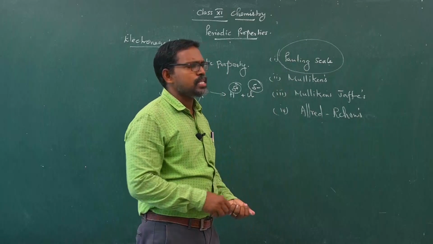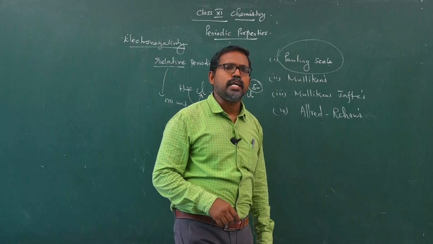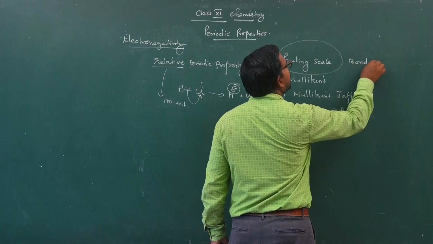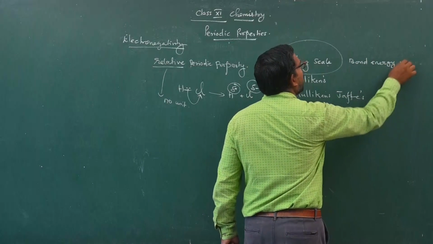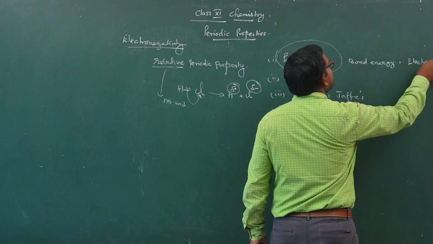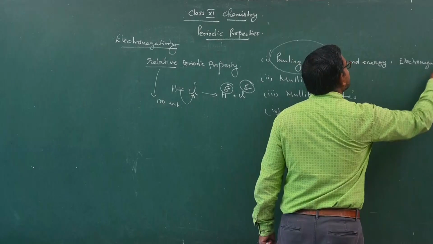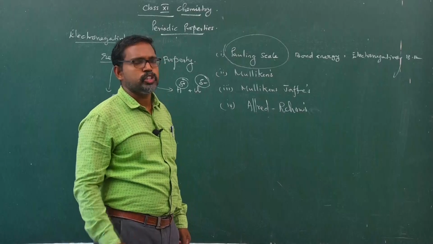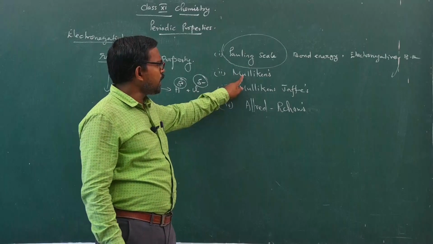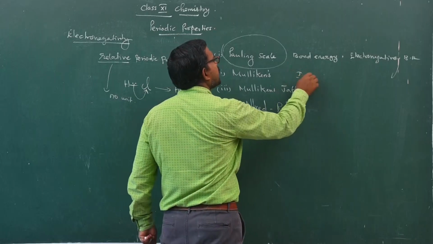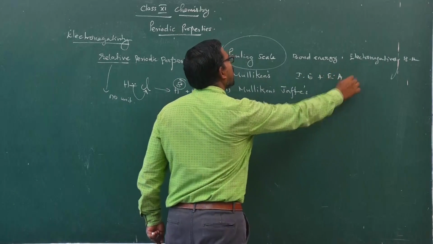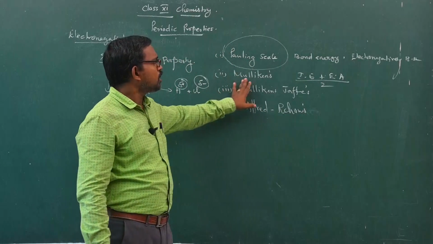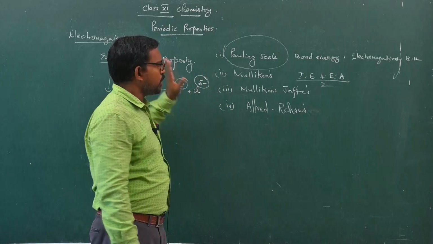The Pauling scale is based on the empirical relation between the energy of the bond. It depends on two parameters: bond energy and electronegativity of the bonded atom. The Mulliken scale is based on ionization energy and electron affinity. Simply, the average value of ionization energy and electron affinity gives the Mulliken scale of electronegativity.